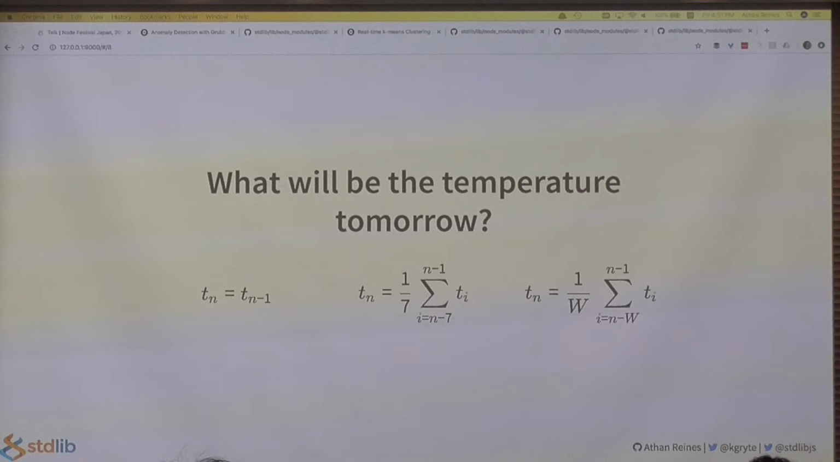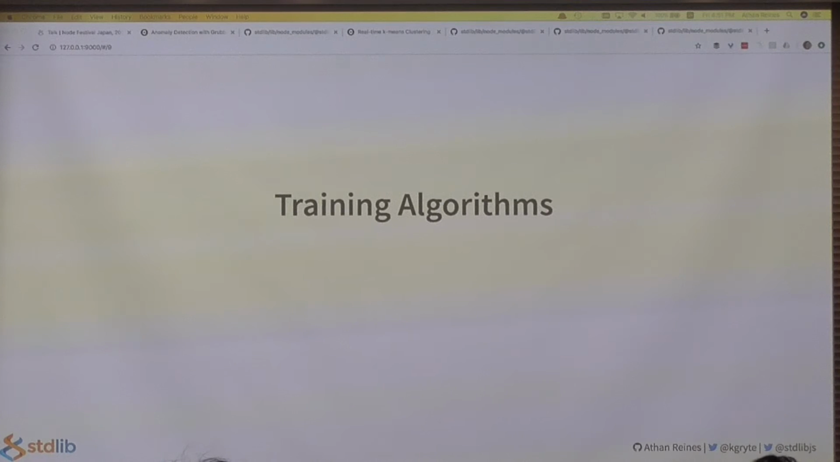And in this case, the output of the trained model is simply a single value. That single value is the average, which is used to predict the next day's temperature. How we train learning algorithms comes in 3 varieties.